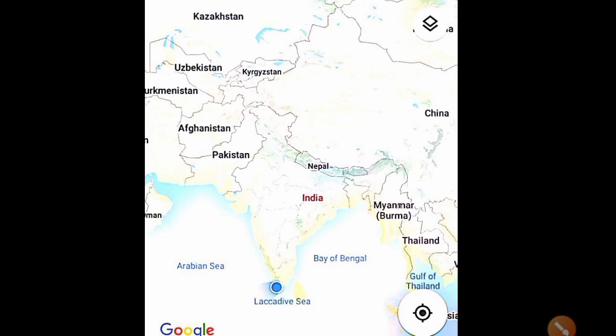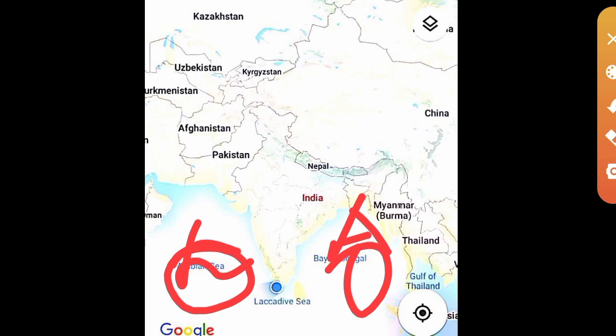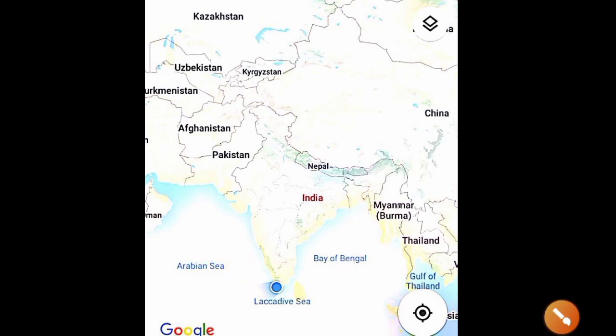So the first one, the island groups of India lying in the Arabian Sea and Bay of Bengal. From the map, you can easily identify that island group. Yes, here in Arabian Sea we have Lakshadweep, and in Bay of Bengal we have Andaman and Nicobar Islands. Okay, in east we have Andaman and Nicobar Islands, and in the west, in Arabian Sea, we have Lakshadweep group of islands.